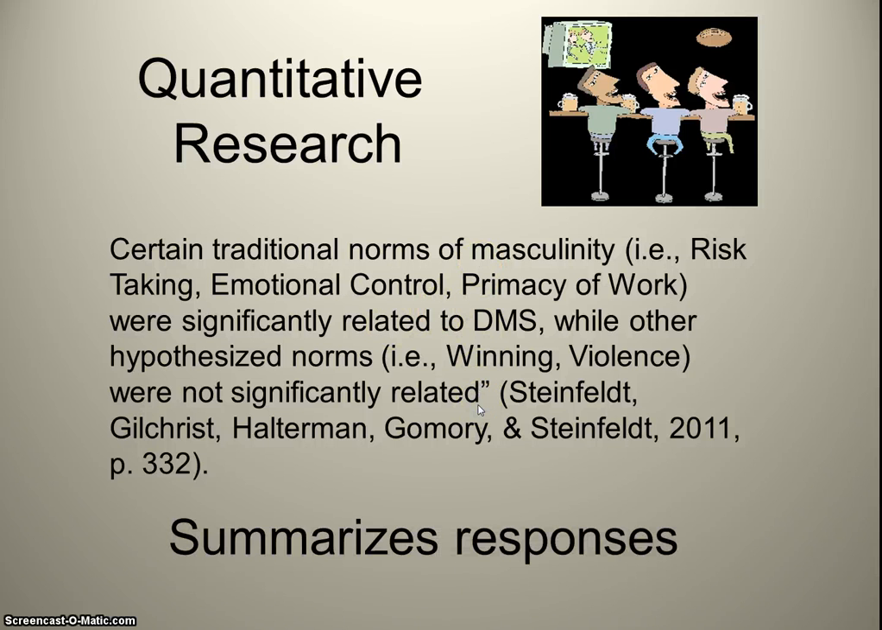The other thing that quantitative research does is summarizing responses. So this is an example taken from another research study where it's relating masculinity and saying that winning and violence are not related to masculinity, but risk-taking, emotional control, and primacy of work are all related to measures of masculinity. So they're summarizing the responses.